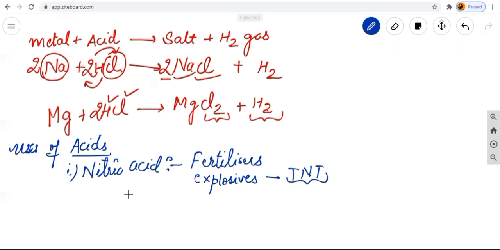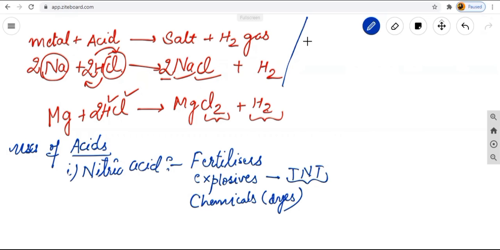As well as it can be used in the manufacturing of chemicals like dyes. So the first use is nitric acid in the preparation of fertilizers such as ammonium nitrate. Second, it is used in the manufacturing of explosives such as trinitrotoluene. Third, it is used in the manufacturing of chemicals such as dyes. This is the first acid, that is nitric acid.